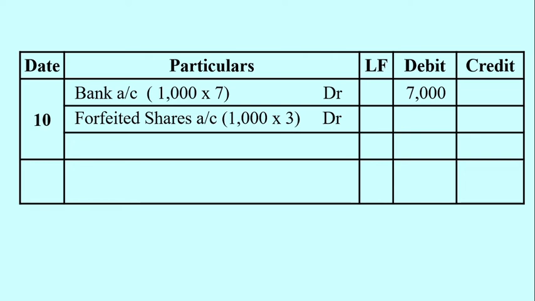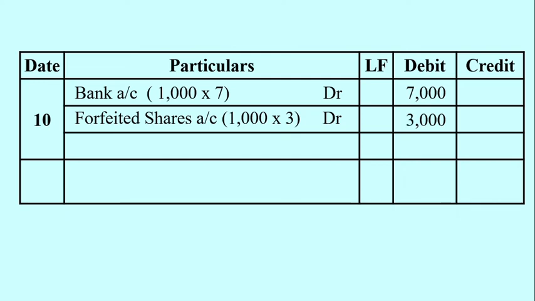At the time of forfeiture, we credited the forfeited shares account. Now, at the time of reissue of forfeited shares, if there is any loss, then such loss is to be adjusted by utilizing the amount available in forfeited shares account. That's why forfeited shares account here is debited with 3000.